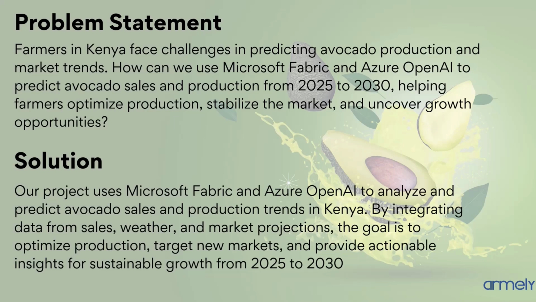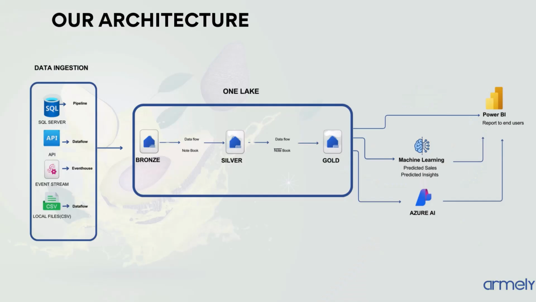How does Fabric and AI help avocado stakeholders? So Fabric provides an end-to-end solution that can help our farmers use existing data to work wiser and push production to another level. We start with data ingestion, and in our case, we got the data from a local file, event stream, a SQL server, and an external API. We had the medallion architecture for transformation, and we used the clean data for machine learning to get insights from Azure AI and visualizing the output in Power BI.